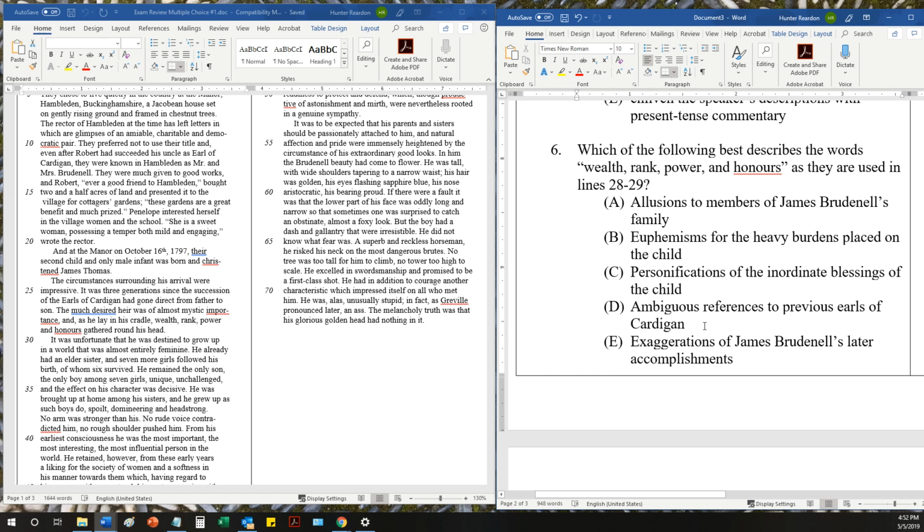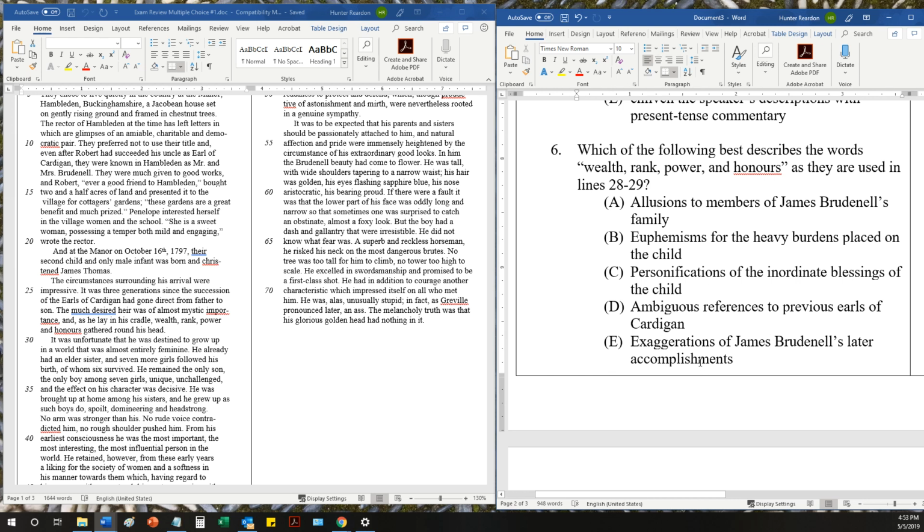Now, we don't really know anything about burdens placed on the child later in his life. Yes, some nobility in some cases would have to suffer burdens later in their lives that they maybe didn't want, but just because they were born into nobility, they had to deal with them. Okay, but that's not the case here. And then ambiguous references to previous Earls of Cardigan, no. Okay, so now we're really left with C, personifications of the inordinate blessings of the child, and E, exaggerations of James Brudenell's later accomplishments.